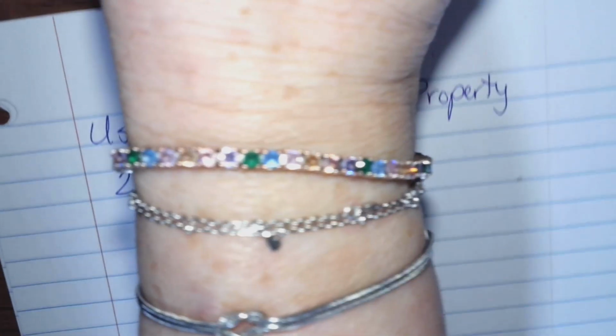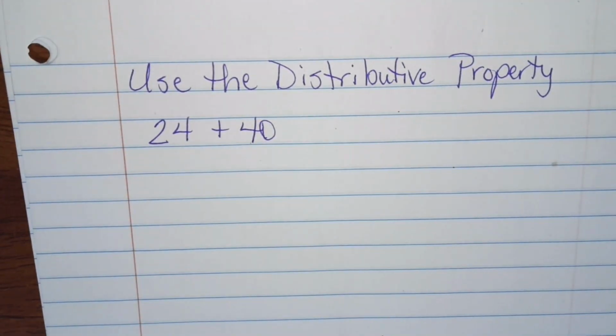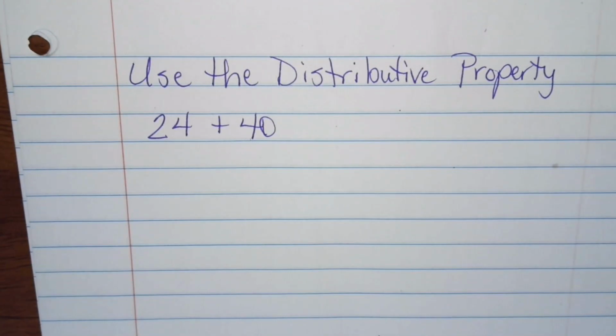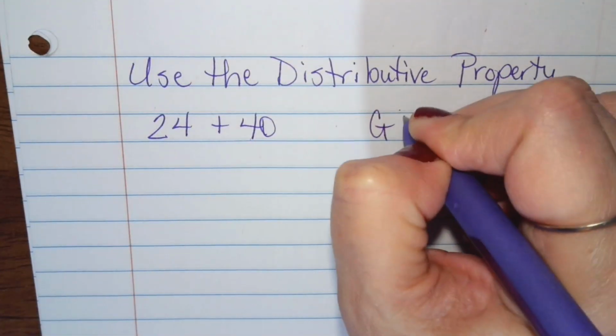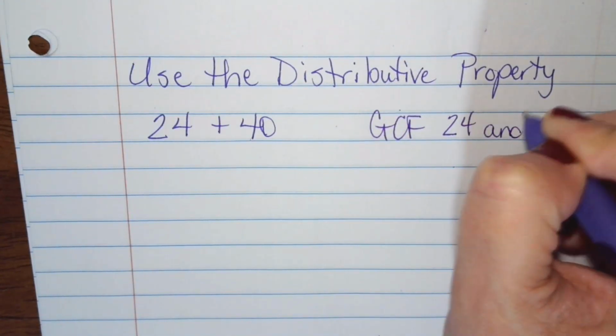Next says to use the distributive property for this. So we've talked about distributive property. It's been a while, so let's talk about it some more. For distributive property, we need to find a common factor for 24 and 40, something that goes into both 24 and 40. We need the greatest common factor of 24 and 40.